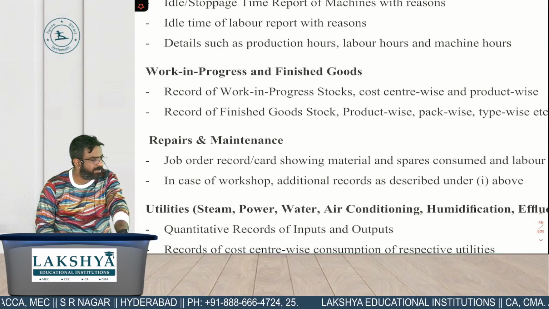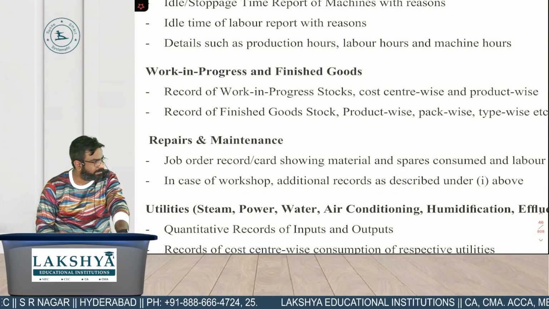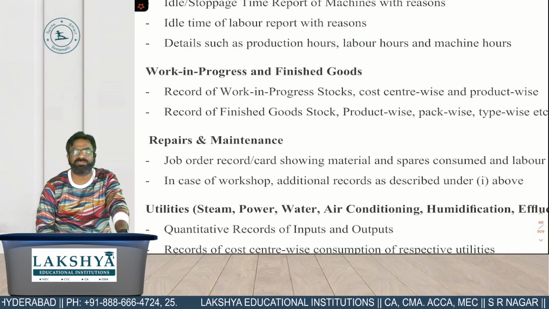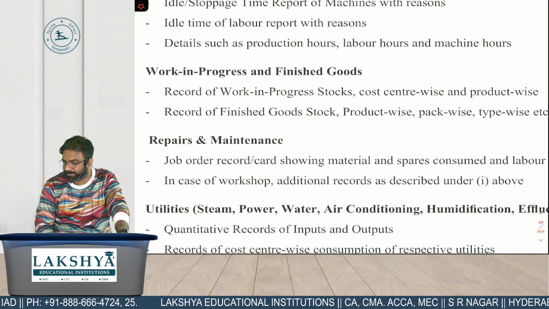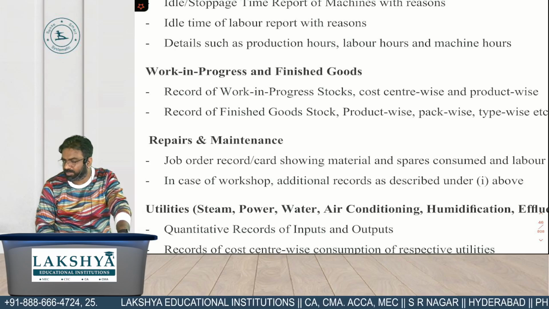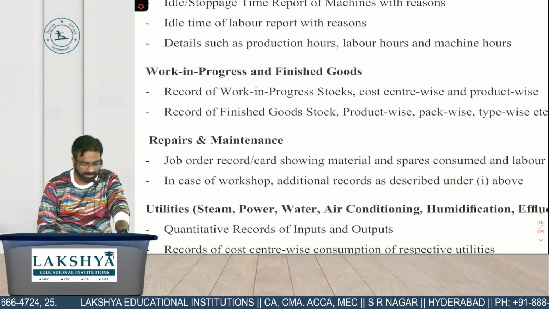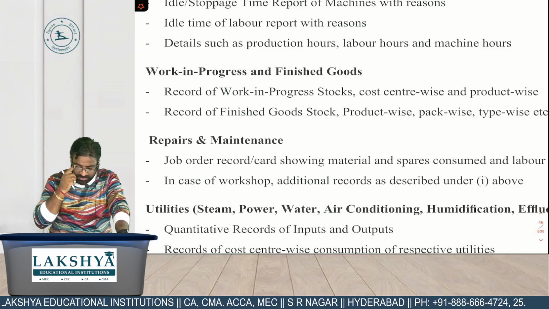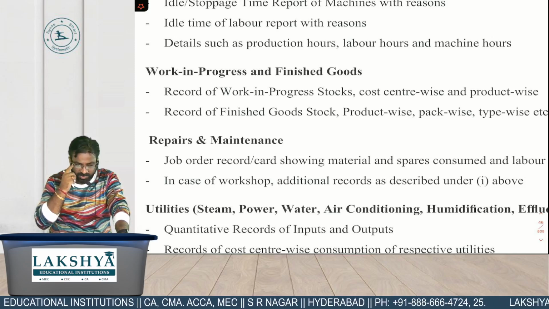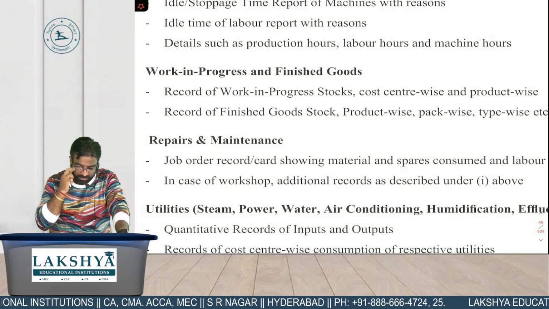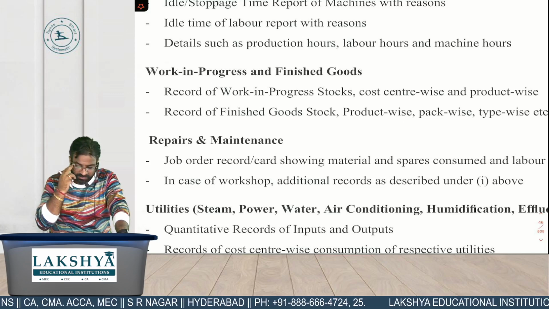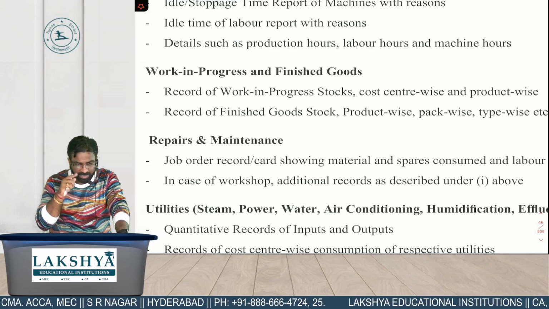Third, WIP and FG related. Under that, cost in relation to center wise and product wise. Bracket में लिख लो WIP.